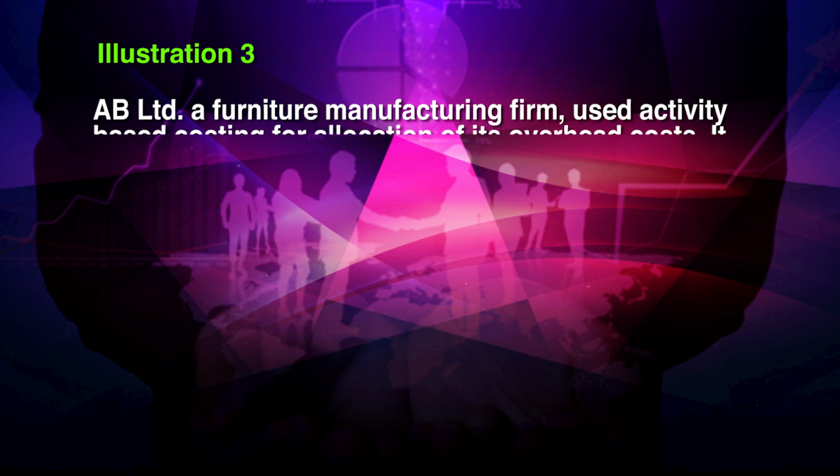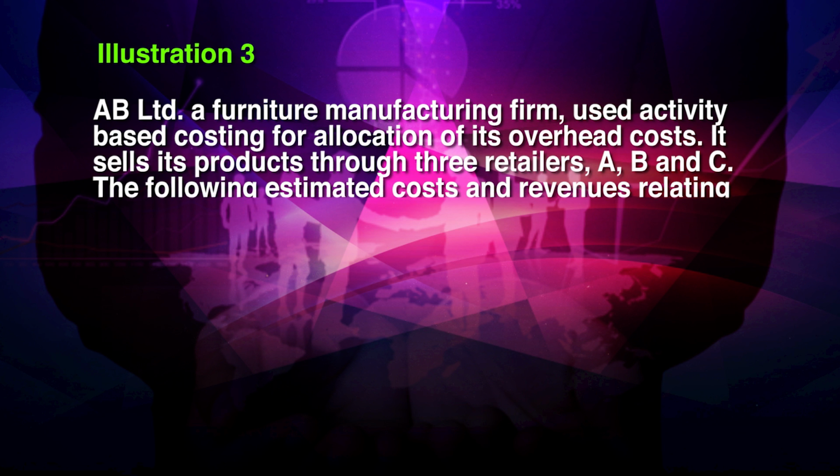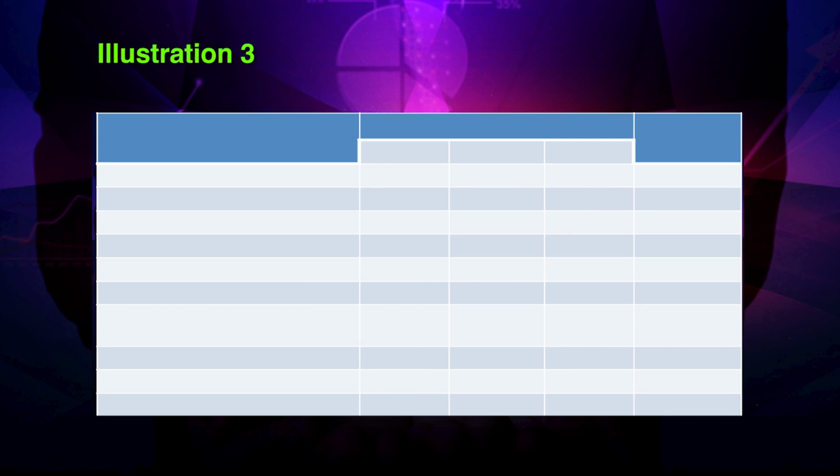AB Limited, a furniture manufacturing firm, used activity based costing for allocation of its overhead cost. It sells its products through 3 retailers A, B and C. The following estimated cost and revenues relating to the next year are given. We will have 5 columns where the first column is particulars, the next 3 columns will be for the product A, B, C and the last is total.